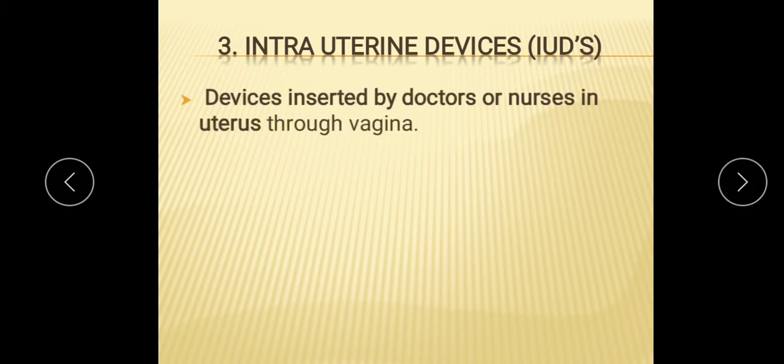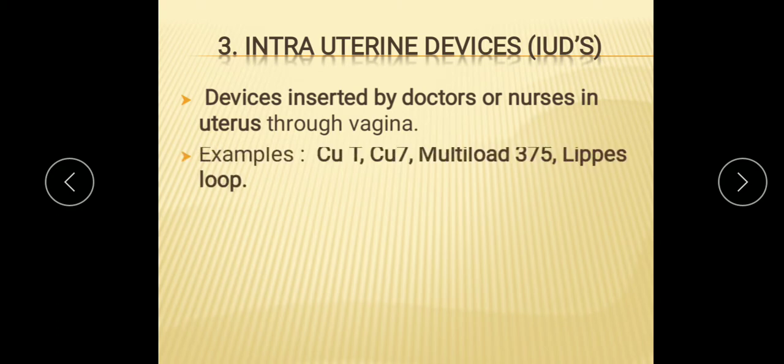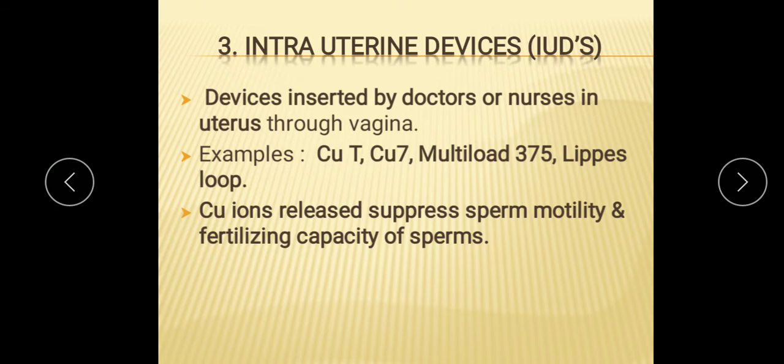intrauterine devices. Devices inserted by doctors or nurses in the uterus through the vagina are intrauterine devices or IUDs. Examples are copper T, copper 7, multiload 375 and Lippes loop. These are all examples of IUDs. The principle of their working is that copper ions are released and suppress the motility of sperm which enters into the cervix.